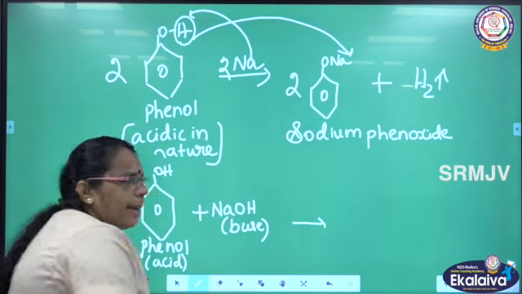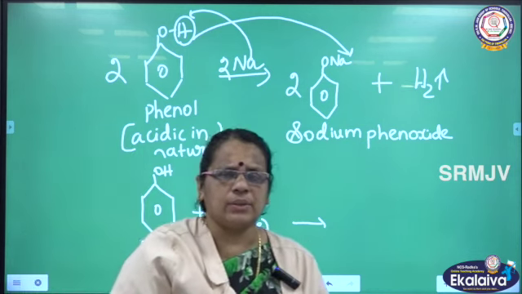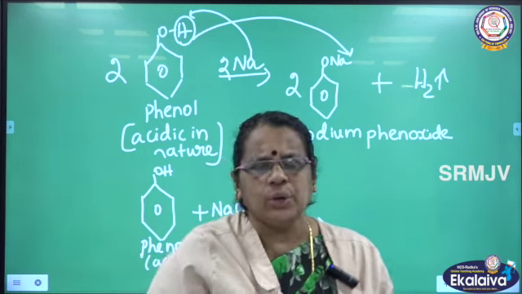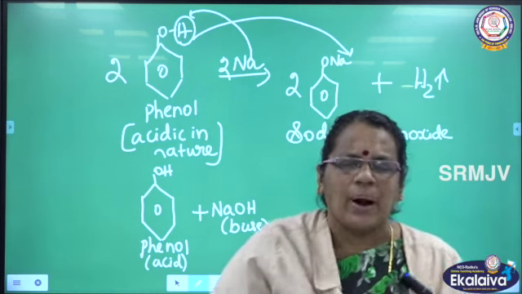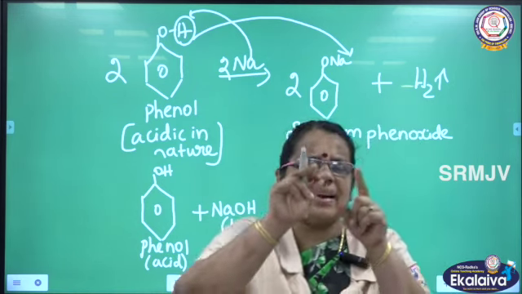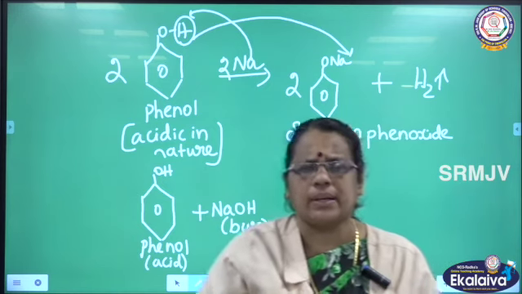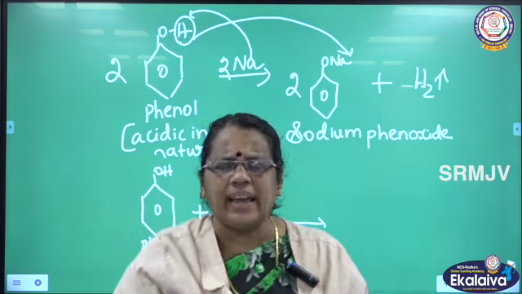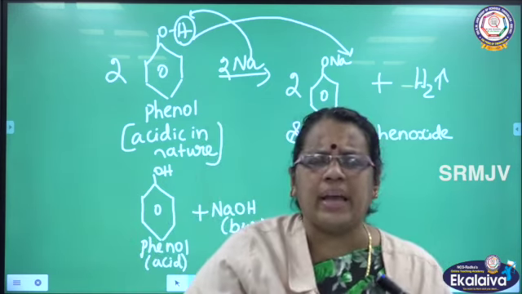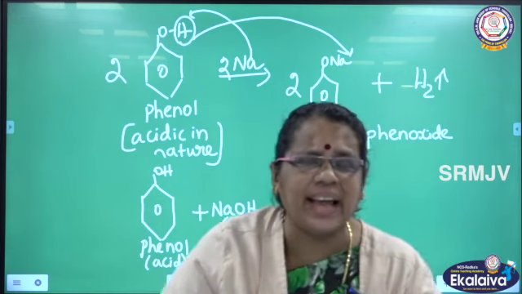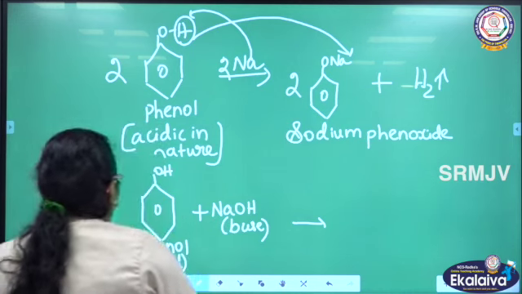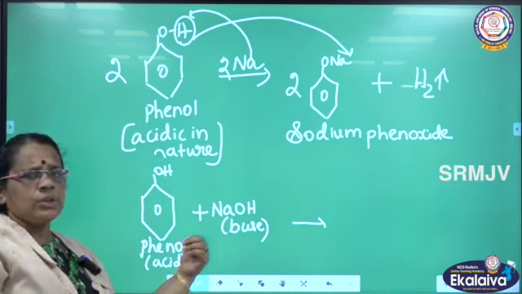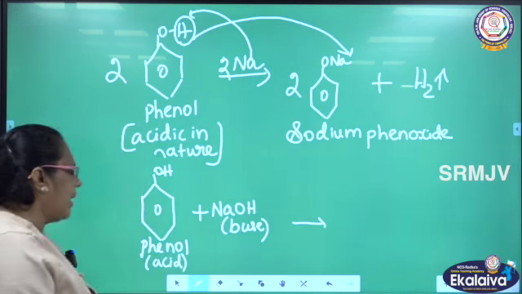So, what happens when acid and base combine? You will be getting salt and water. You would have studied in your lower class 10th standard, the neutralization reaction. What is neutralization? Acid and base combine to give salt and water. How do we call that reaction? Neutralization reaction. So here phenol is having acidic character, so it reacts with the base sodium hydroxide.